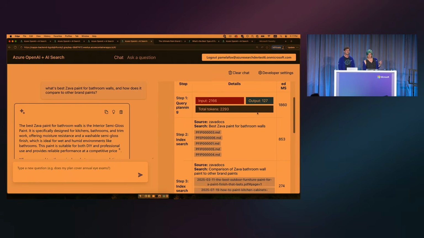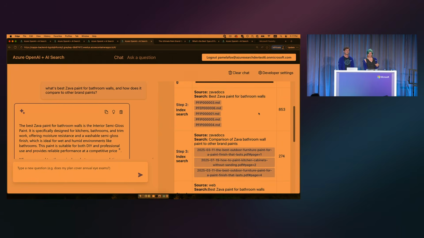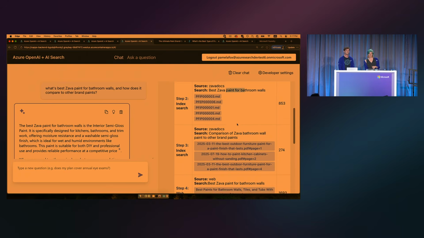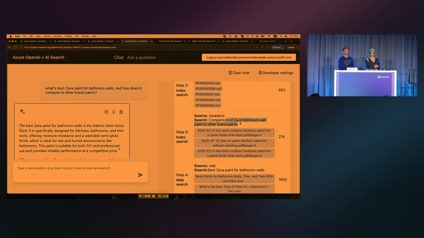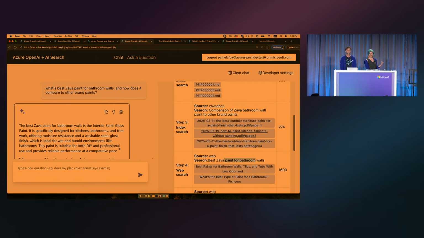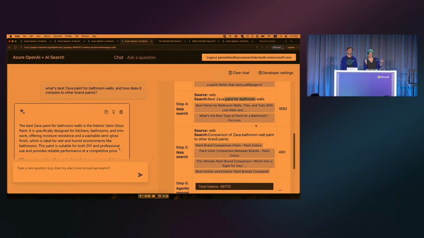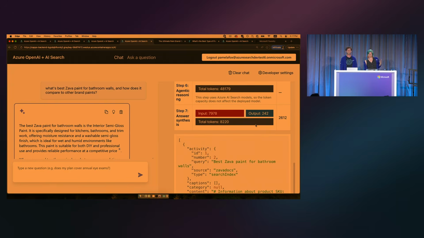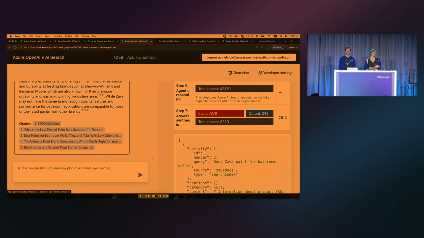And we can look at the process here, and we can see that it decomposed that query into multiple queries. So it searched for best Yee paint, and then it searched for comparison of Yee bathroom paint to other brand paints. It searched the web for both of those as well, right? So it takes both those two decomposed queries and sends it to both the search index and the web, gets back lots of results, and then merges those together and uses the answer synthesis in order to come up with a result. That synthesized answer still has citations.